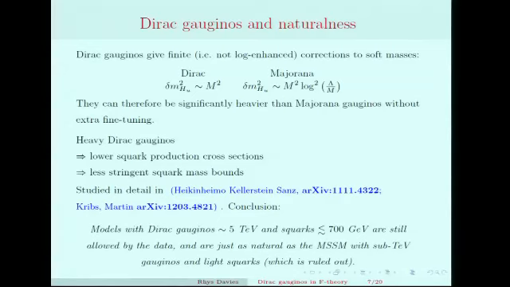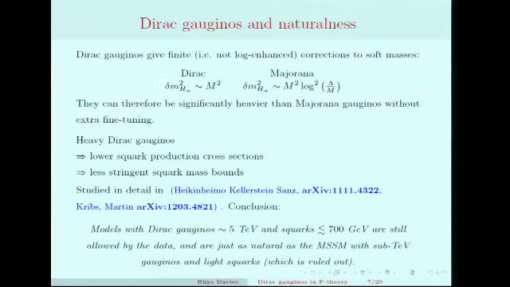In the Majorana case, there's an extra log enhancement. Lambda here is the cutoff of the theory. Lambda has to be at least an order of magnitude, generally quite a bit more, above the Dirac masses, the gaugino masses themselves. So you can see the corrections in the Majorana case are much larger. And what this means is we can take Dirac gluinos, which are significantly heavier than the Majorana case, without paying any price in fine-tuning.